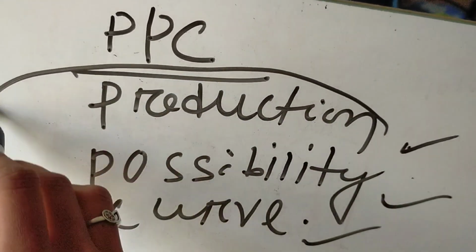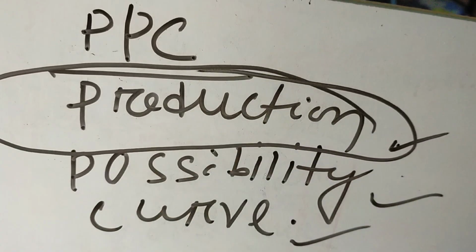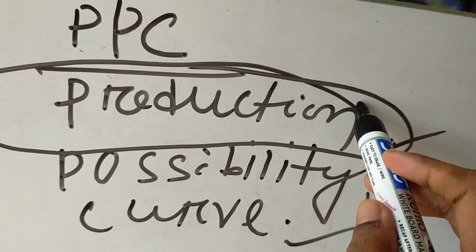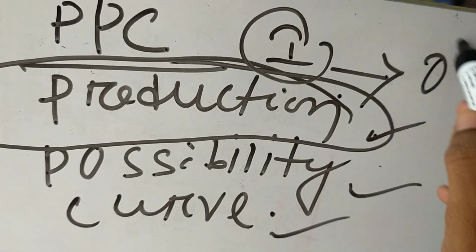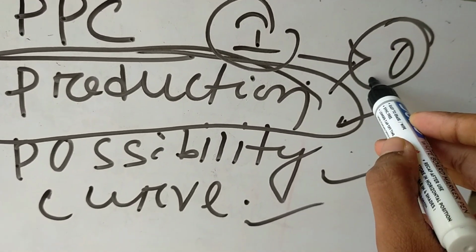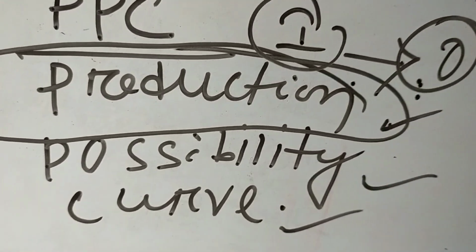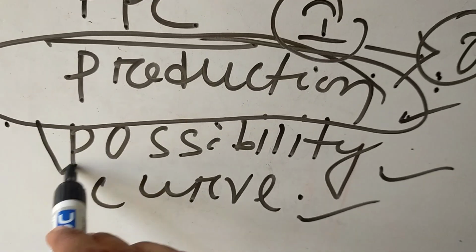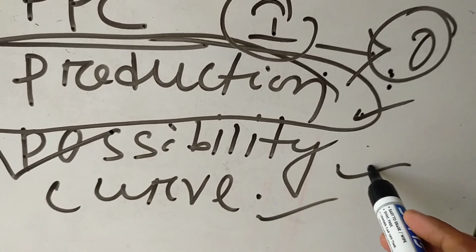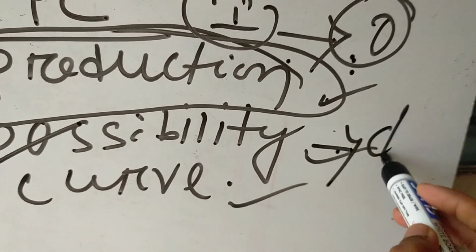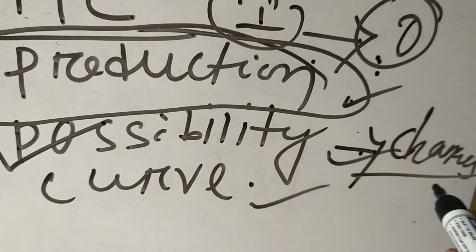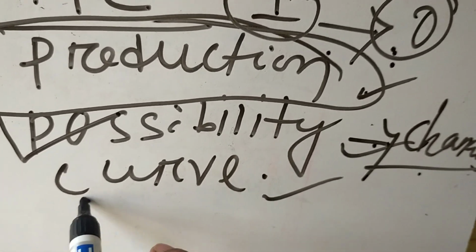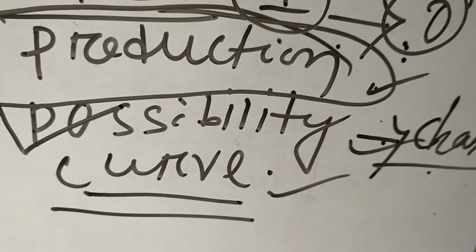Production means the creation of utilities, or we can say production is the process where we use inputs to get outputs that satisfy human wants. Then comes the point possibility. Possibility means chances or combinations. Then curve. Curve means graphical presentation.